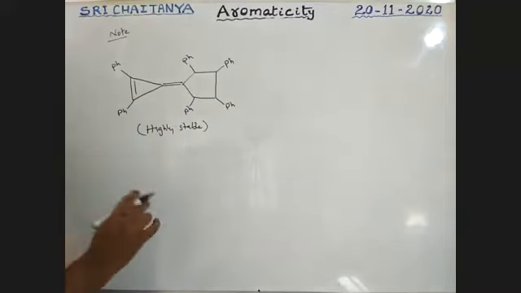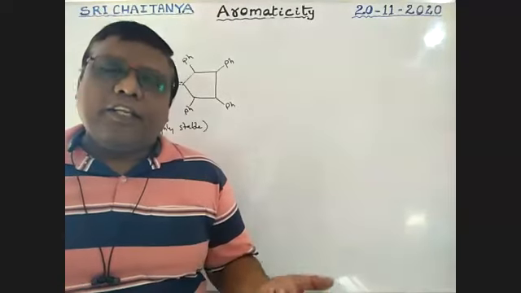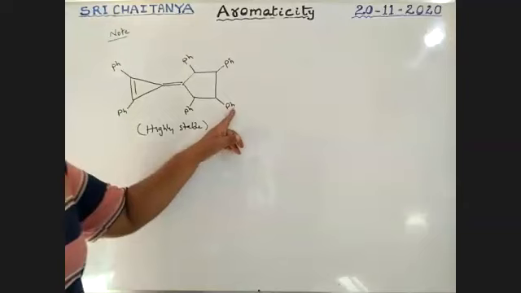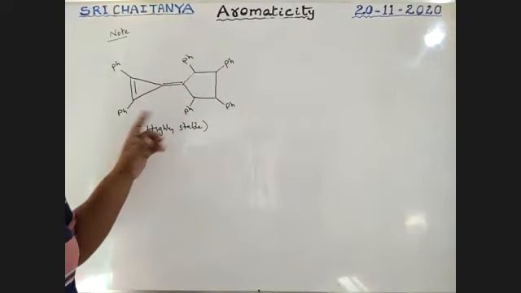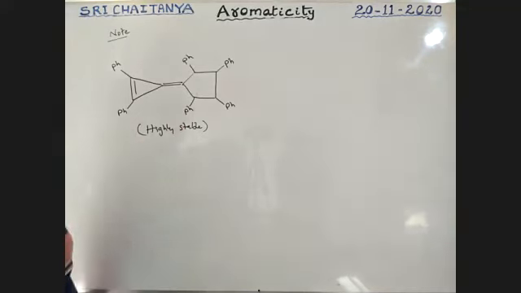Already I told you, boys, the Fries rule. What is that rule? As the number of benzene or benzenoid rings increases, the stability is more. All these are benzene rings, so more benzene rings, more stability. Therefore, this compound is very, very stable.